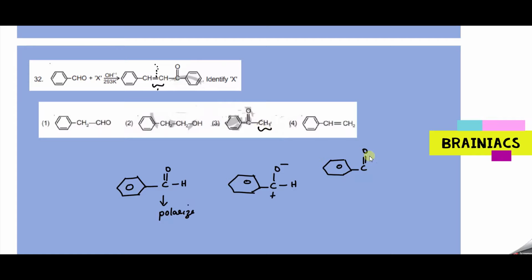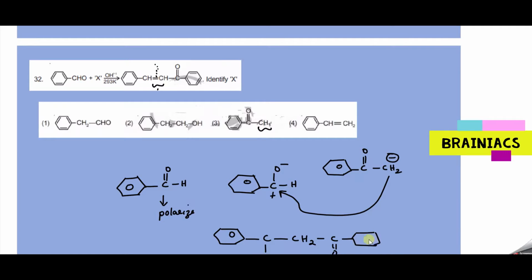So this will come and attack here. Then you will get the product like this, something like this, C. Then to this one hydrogen is there, and to this one you can see CH2, then C double bond O, then benzene ring is there. Then here O minus is present. So to this one, whom will come and attack? H plus will come and attack.